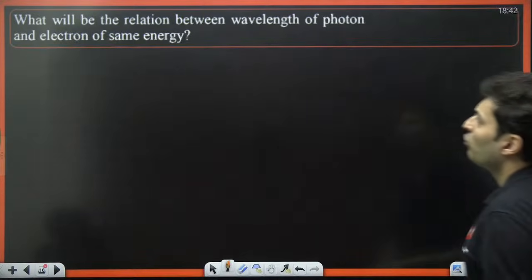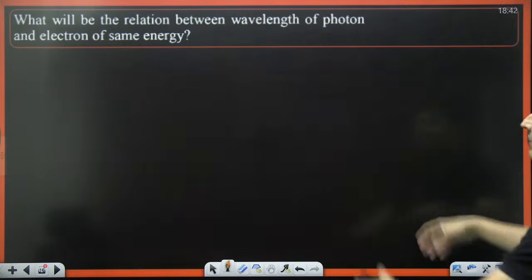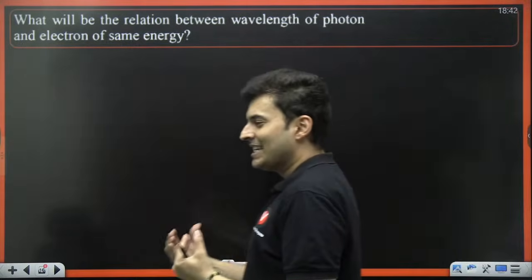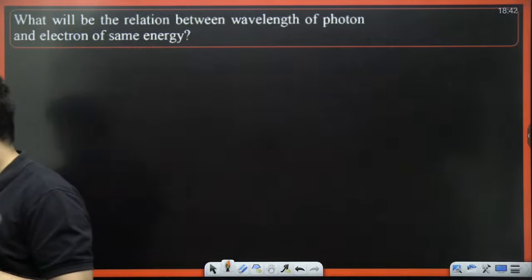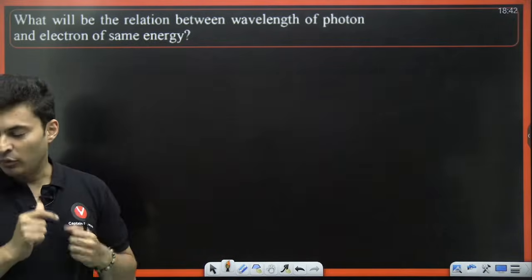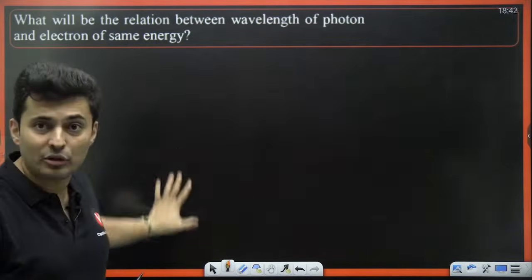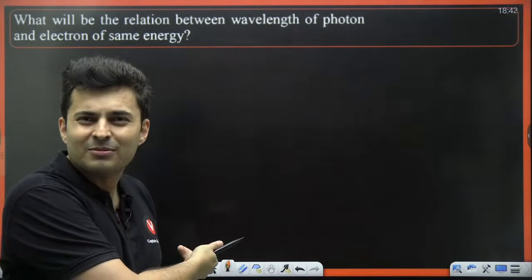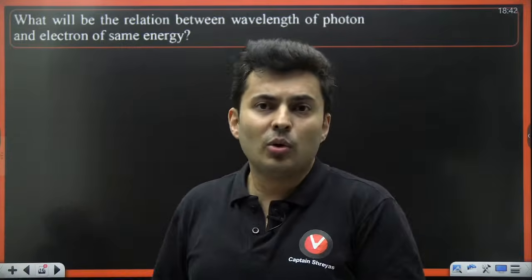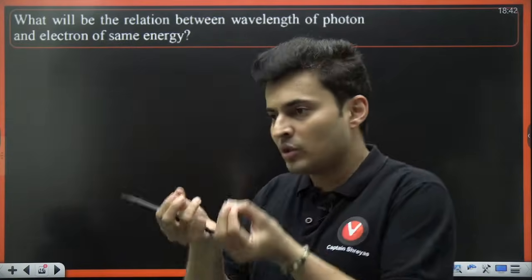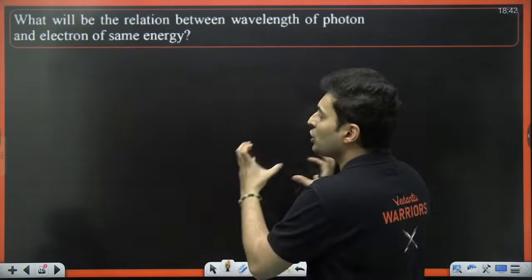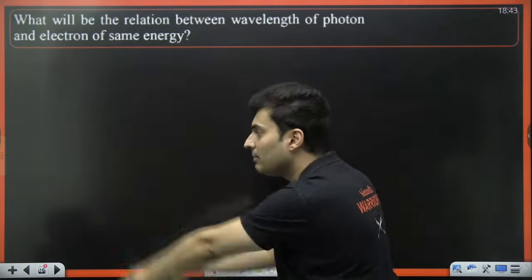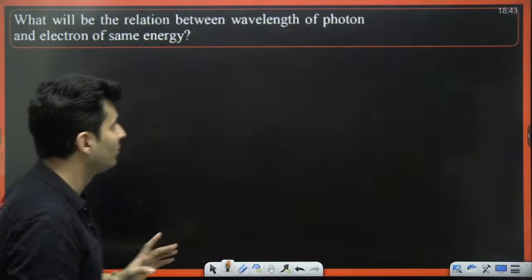Let's move on. What will be the relation between wavelength of a photon and electron of the same energy? What will be the relation? I know there is no option. Don't get scared. Find it out. I can give you options, but there is no point. You cannot look at the options and do anything. Just you have to get the answer and you will see which option is matching. So that's the deliberate reason why I have not put any option over here.